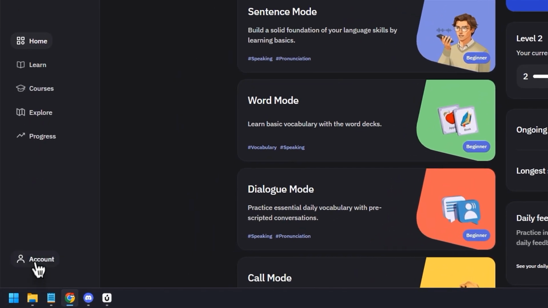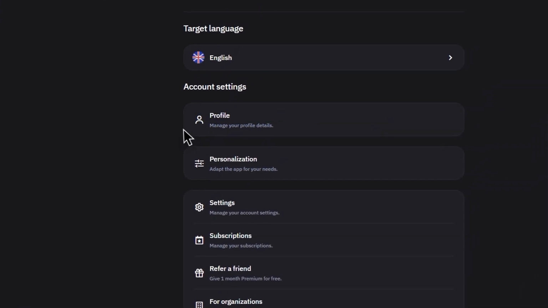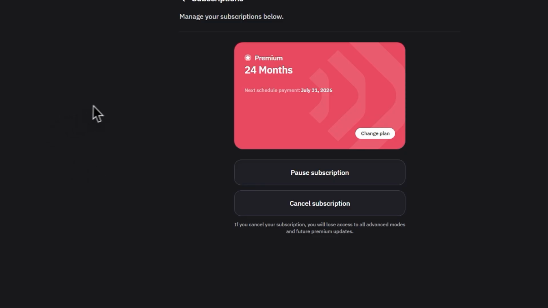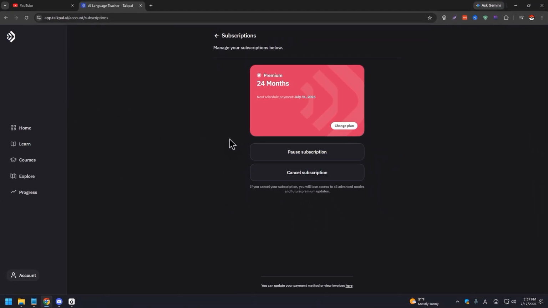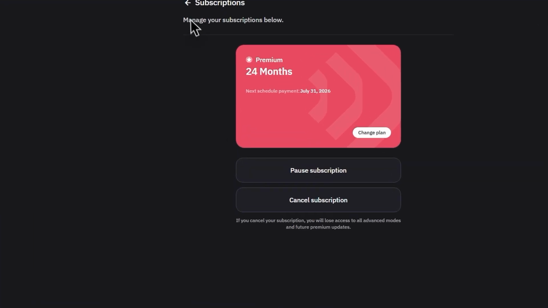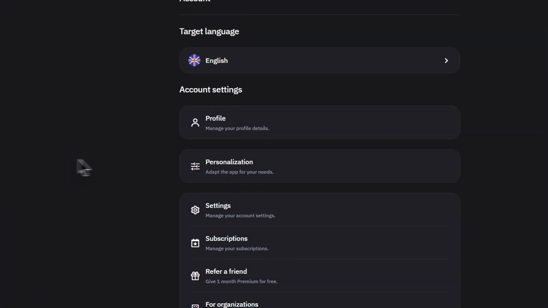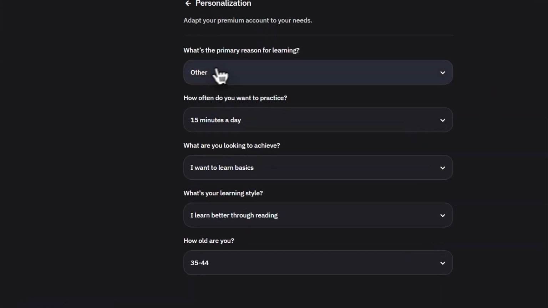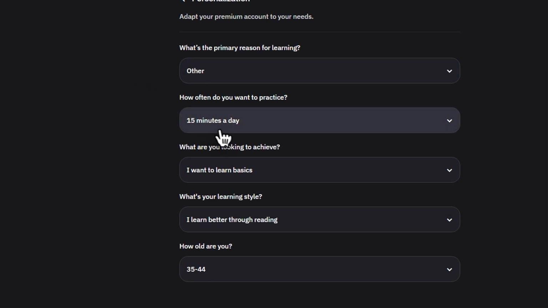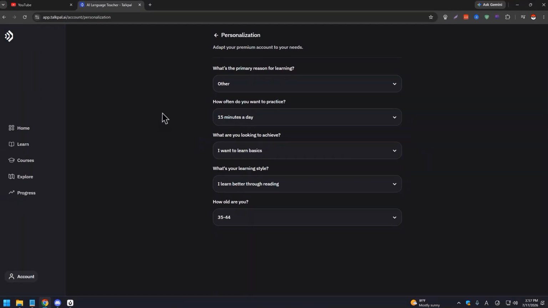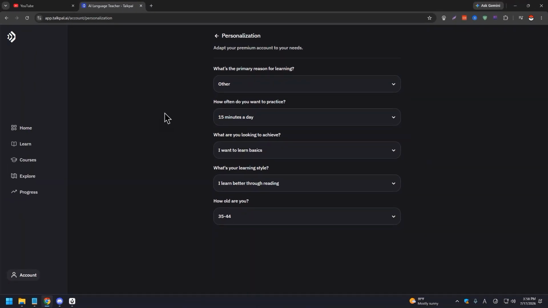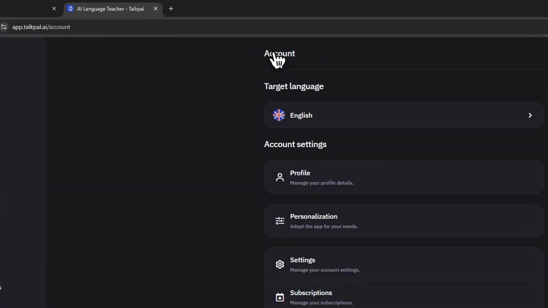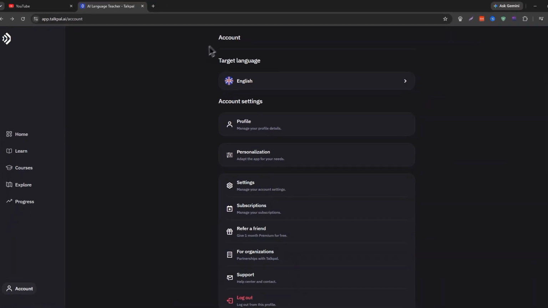And honestly, if we go to subscriptions, and if we go to payment method or view, you can actually cancel at any time, or you can pause your subscription, which is pretty easy to do. You can also personalize everything, right? Primary reason for learning. This is going to adjust things so you can have a better experience with this service, which is Talkpal, right?